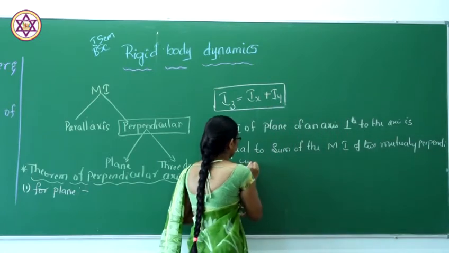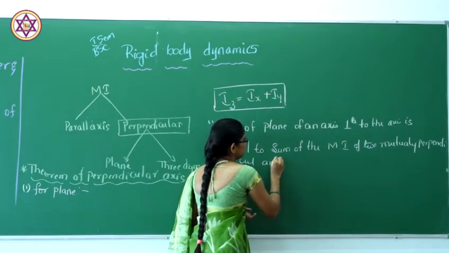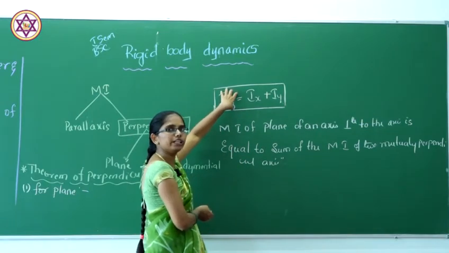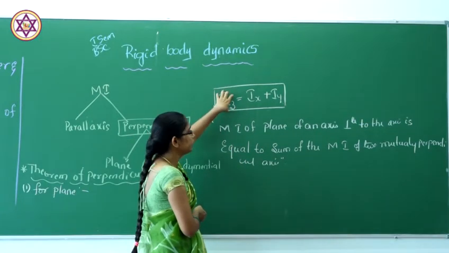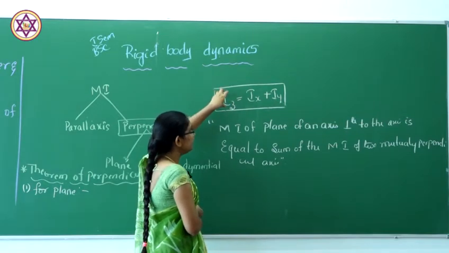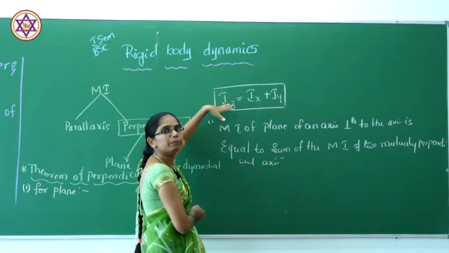That means here this will be the moment of inertia about the z axis of a plane. So the moment of inertia about an axis perpendicular to the plane.